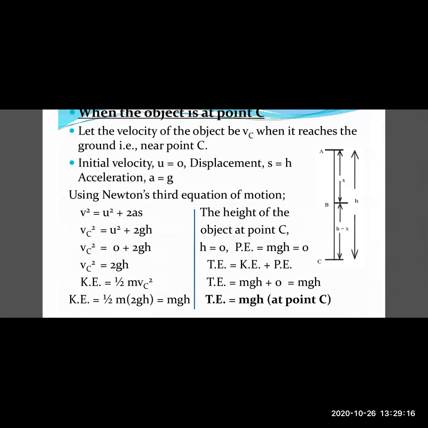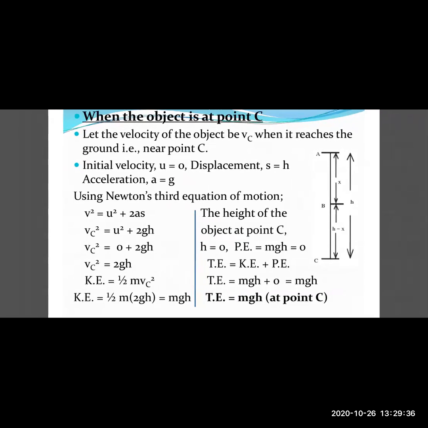Now if you calculate further the total energy at point C, the total energy will be equal to the kinetic energy plus the potential energy. Here the kinetic energy we have calculated as mgh, and the potential energy is 0. So if you substitute that, the total energy becomes equal to mgh at point C. Now if you summarize all